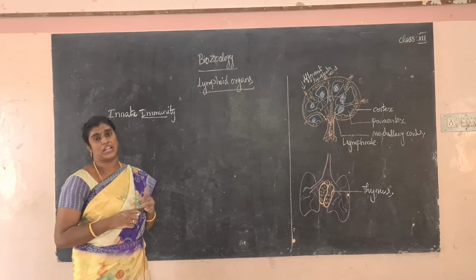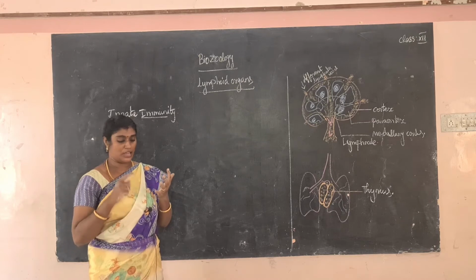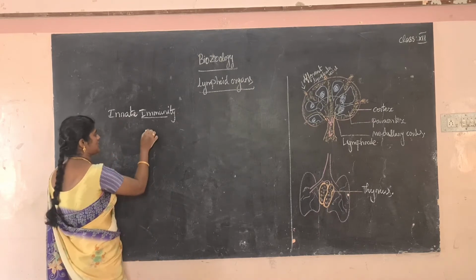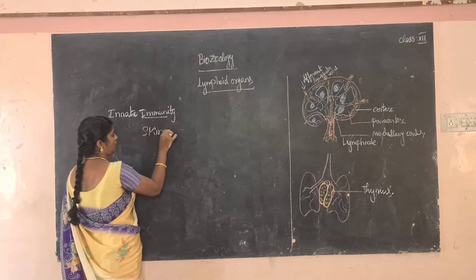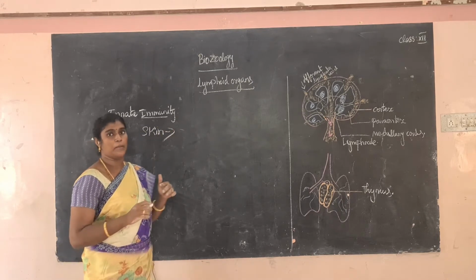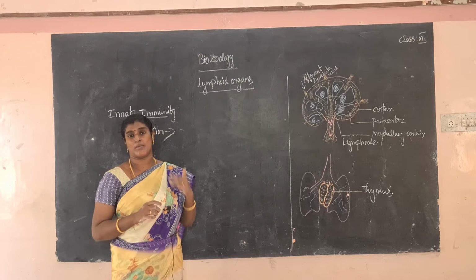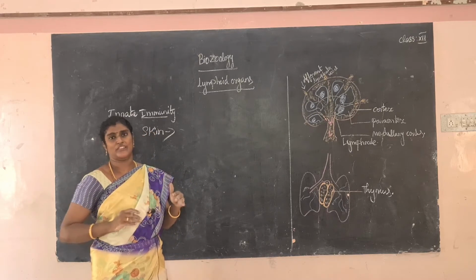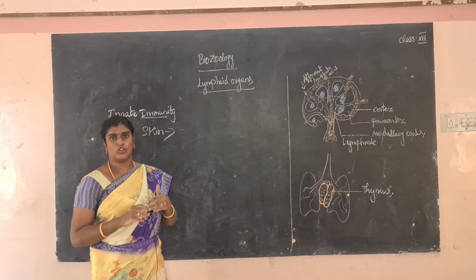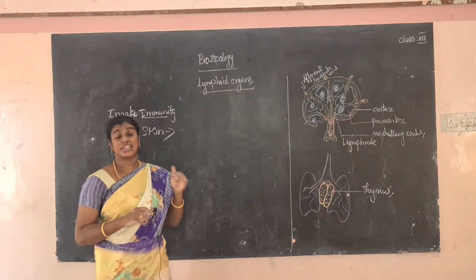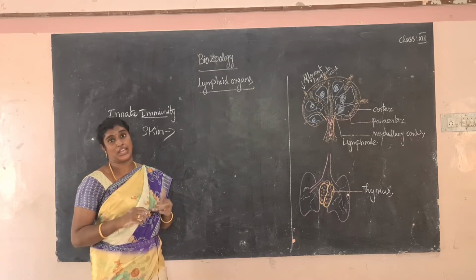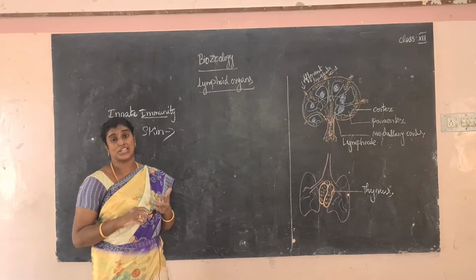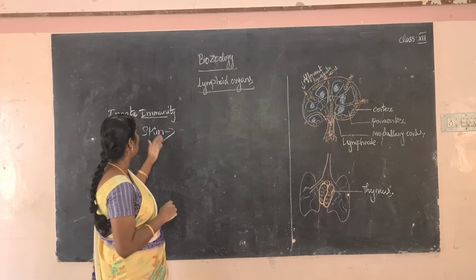Now innate immunity. What are its types? The first one is the anatomical barrier. First, the skin. The skin is the outer membrane that acts as a barrier. What is a barrier? It is the outer layer of the skin that protects from invading germs. The skin also secretes some enzymes. Sweat glands, sebaceous glands and oil glands are present in the skin.